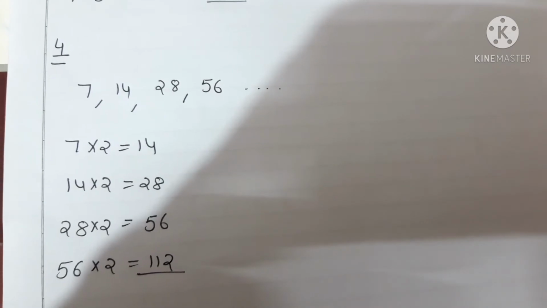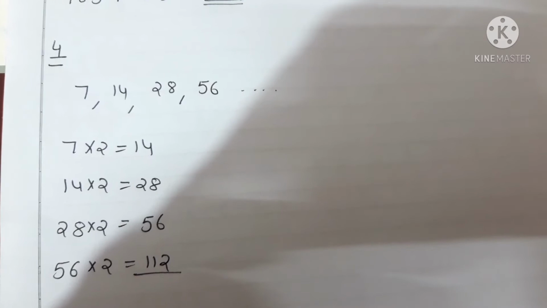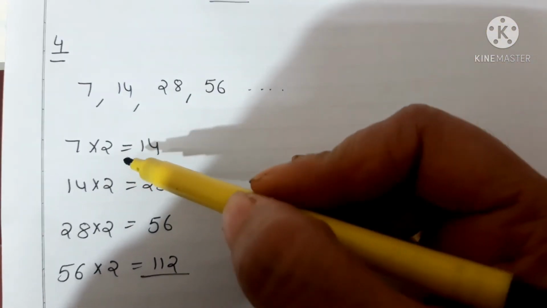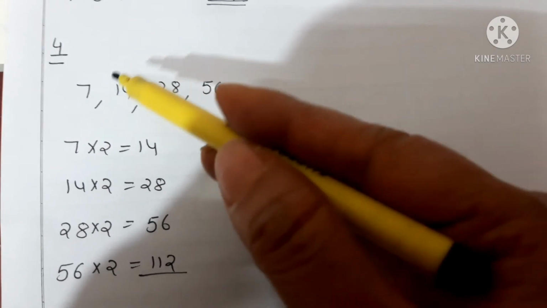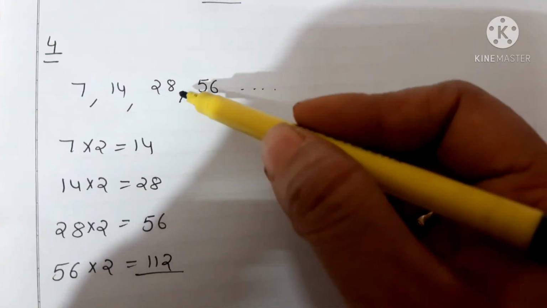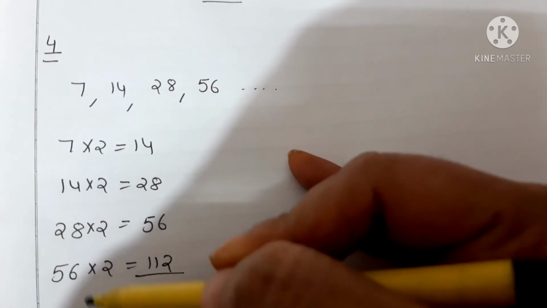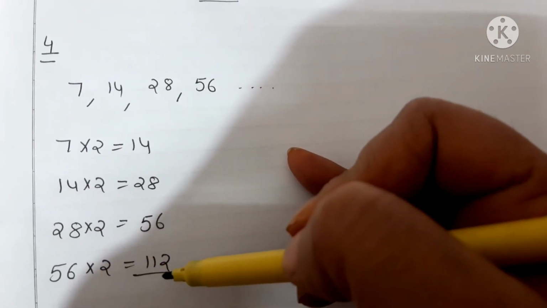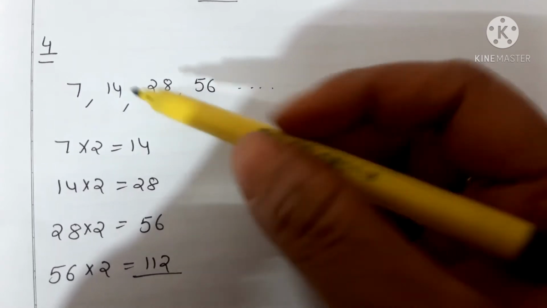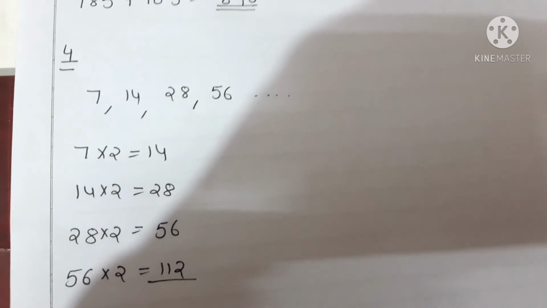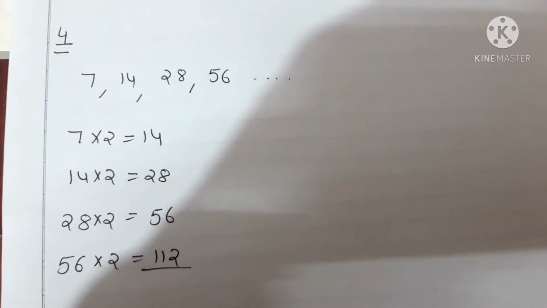Now in the next question, you have 7, 14, 28 and 56. Now what will be the next number? If you can see here, 7 multiplied by 2 is what? 14. Then 14 multiplied by 2 is 28. Then 28 multiplied by 2 is 56. So the same way 56 multiplied by 2 will be, yes, 112. It means each and every number will be multiplied by 2 to get the next number. Clear? Now move to the next question.